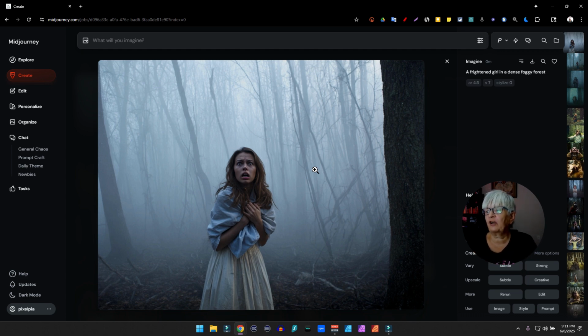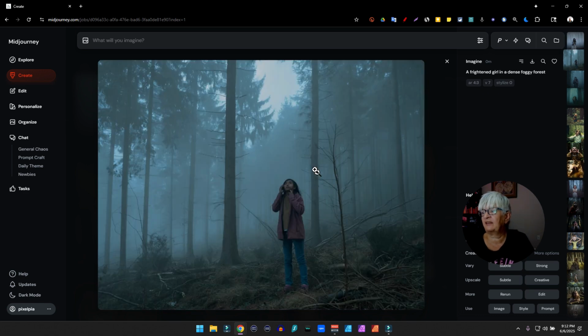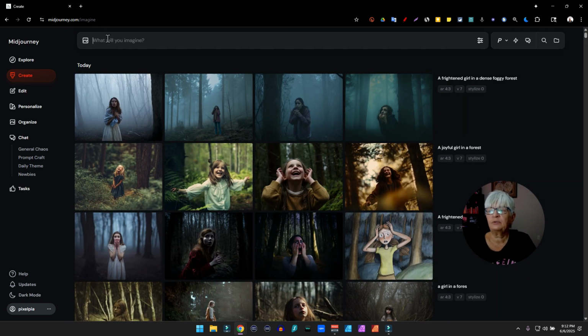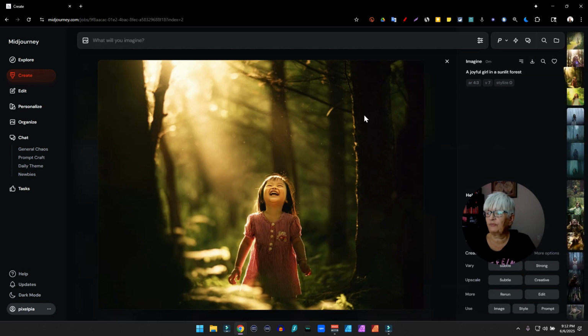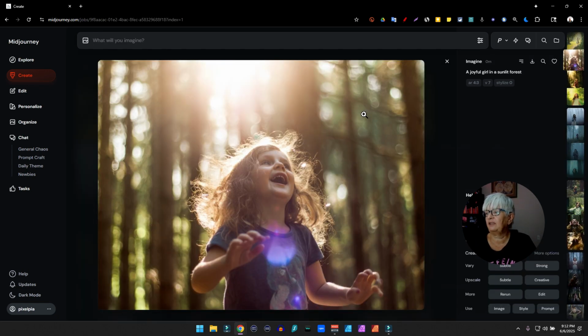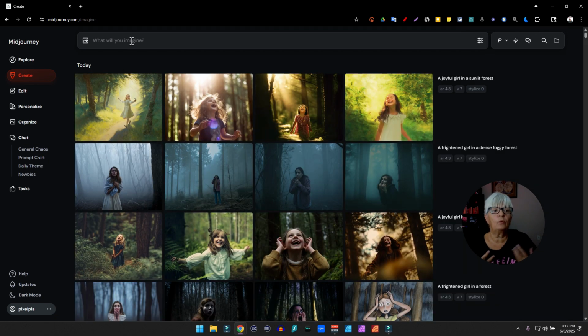Here is the frightened girl in a dense, foggy forest. But let's also see what happens when we do "a joyful girl in a sunlit forest." A very different feeling this time. So now we have added description of the girl and of our forest, our environment.